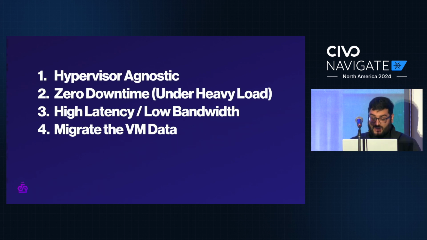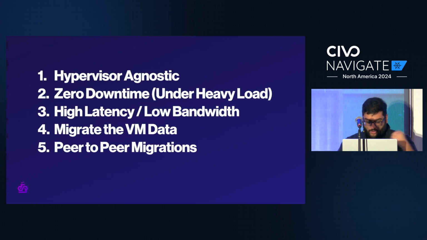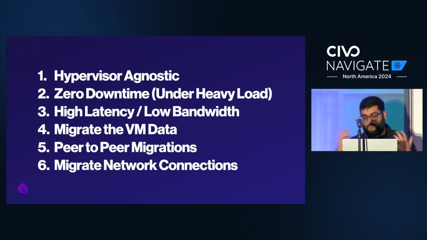And we want this thing to scale, right? So we want to find ourselves in a position where we can move fleets of VMs around concurrently. And a good way to do that is actually just have the migrations be peer-to-peer. And finally, and arguably the most important piece of the puzzle, we want to migrate network connections as well. And I mean arbitrary TCP or UDP connections around the world between cloud providers. That's a hard requirement. And now that we have our requirements, let's go and implement it.